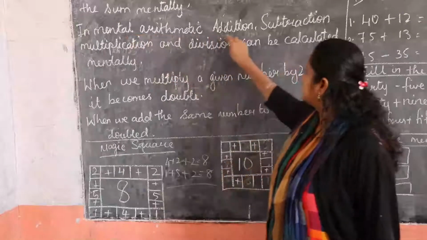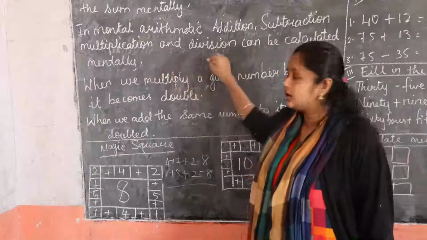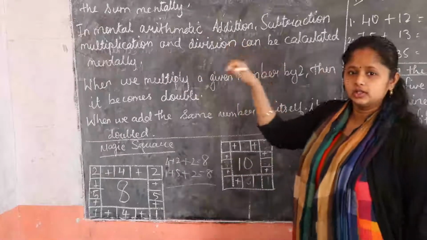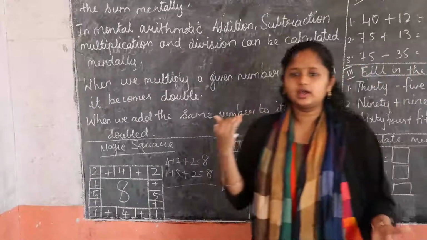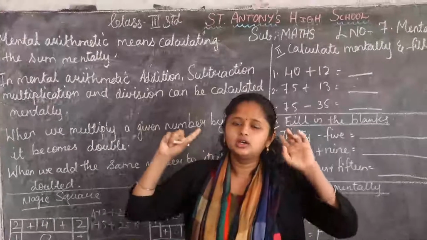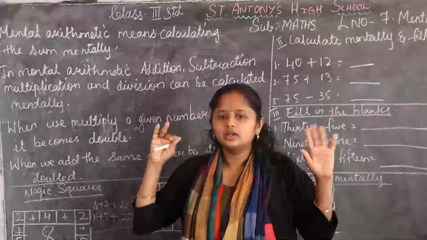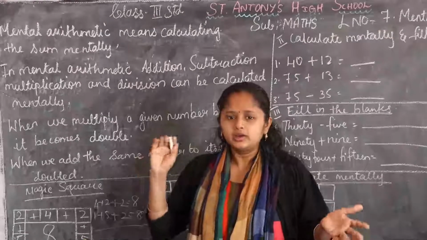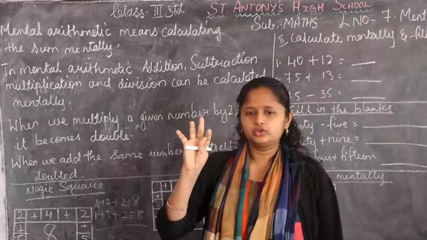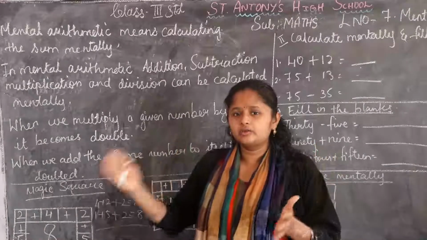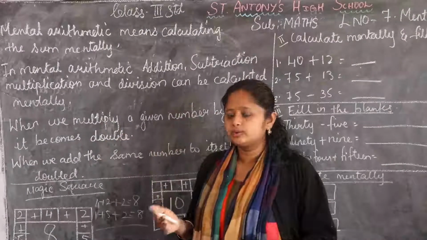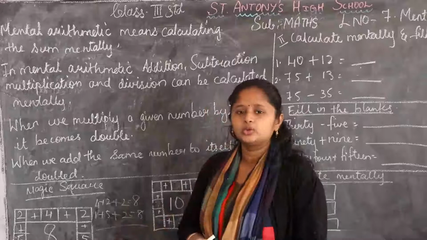In mental arithmetic, addition, subtraction, multiplication and division can be calculated mentally, by using our mind. We don't want to use objects, or count from the fingers. You have to count the number. Once you start counting the number, you will get the answer and you will solve it easily.